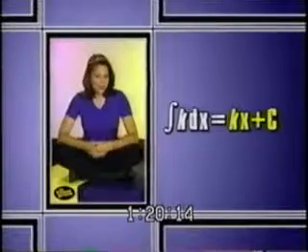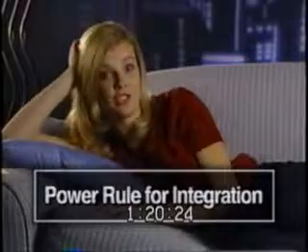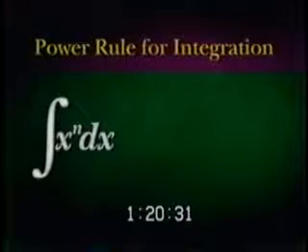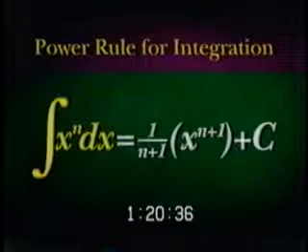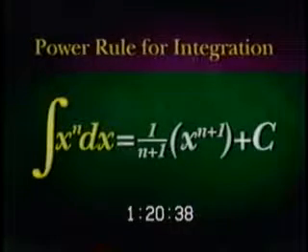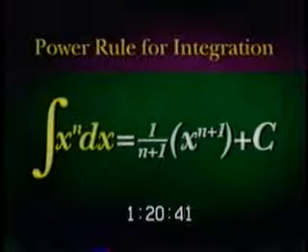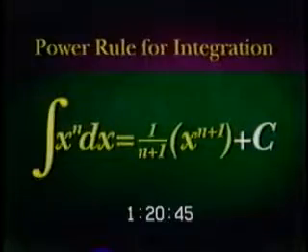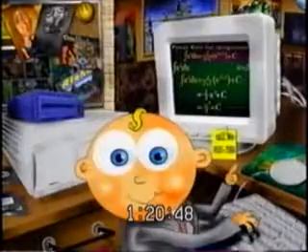But what about more complicated stuff? Okay, now we'll give you the rule you use most often for the more complicated stuff, and it should seem familiar to you. It's called the power rule for integration, and it's the reverse of the power rule you use for the derivative. The power rule for integration says that the integral of x to the power of n with respect to x is 1 divided by n plus 1 times x to the power of n plus 1 plus a constant. So the rule is to increase the power by 1 and divide by the new power, then tack on a constant, c.